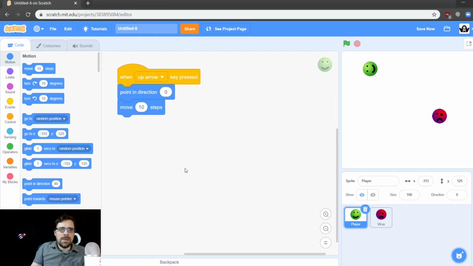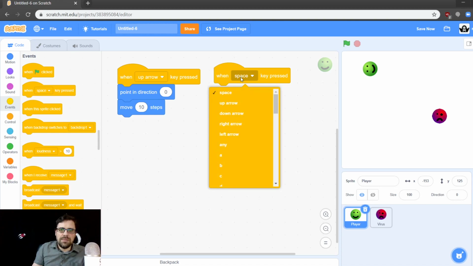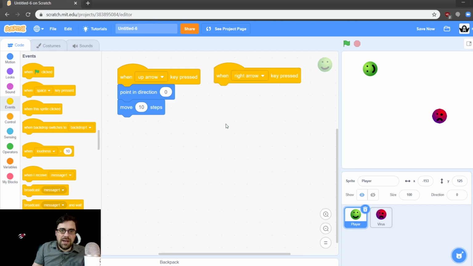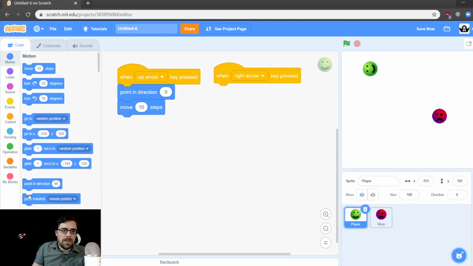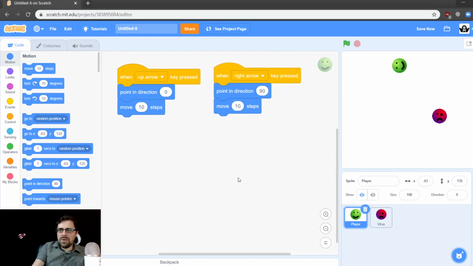Okay. Let's build this again and now make it go to the right. So when space key pressed, but we'll change the space. We'll click the little menu here and we'll make it right arrow. And we will grab point in direction. We'll set this to the right. Oh, it's already pointing right, so that's easy. And now let's do move 10 steps. So now we have right and we have up. He's slipping off the screen. Let's bring her back down here. Okay, we got up. Look at that weird guy.